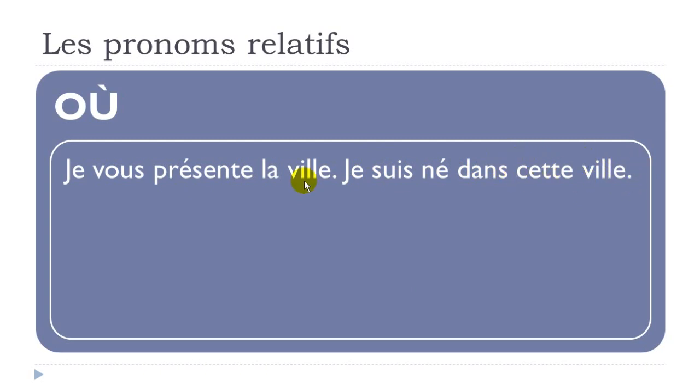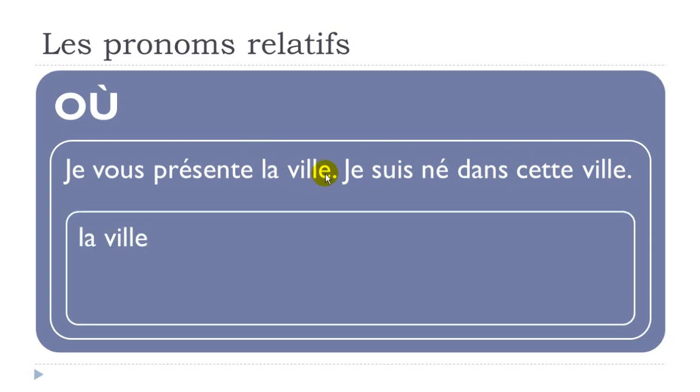You've got cette ville and la ville, so probably that's the thing we don't want to repeat. And then here we get dans, so it's in. So you know that it's a place. So it's what we call complément de lieu. So it's a place.